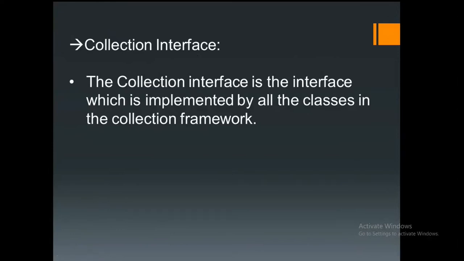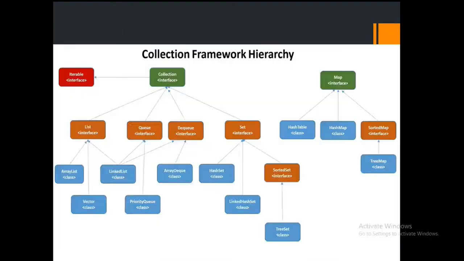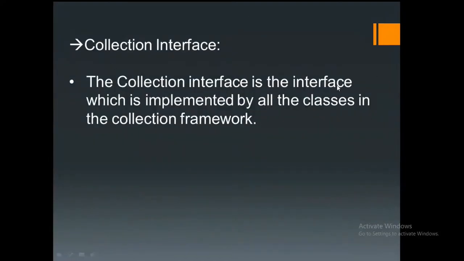The collection interface is the interface which is implemented by all the classes in the collection framework.